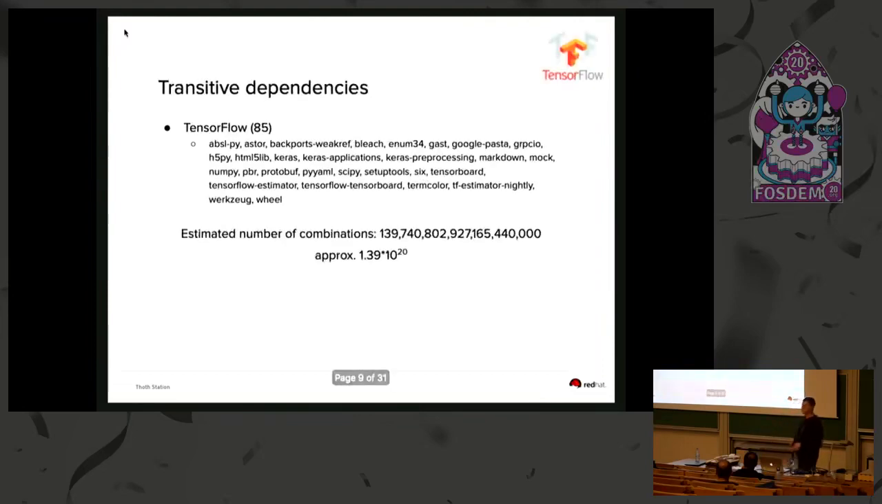I did the same for TensorFlow, and at the time I was writing these slides, there were 85 releases of TensorFlow. TensorFlow is a much bigger project than Flask, and it introduces something like 30 additional packages. When I estimated how many combinations there are to install a TensorFlow stack, I got this huge number: something like 10 to the power of 20.